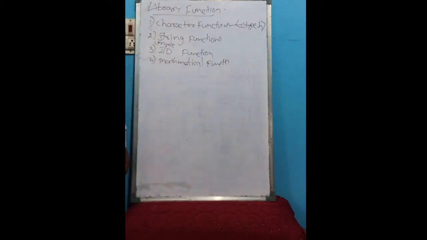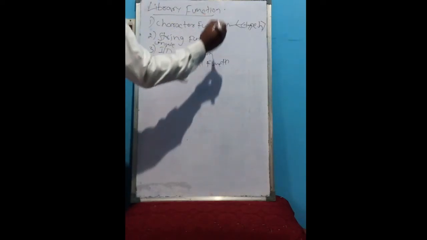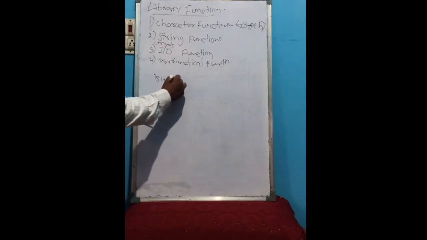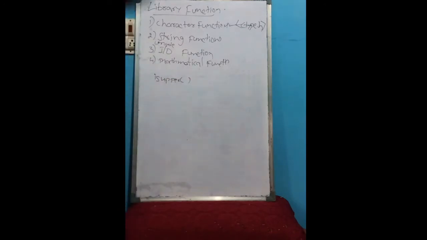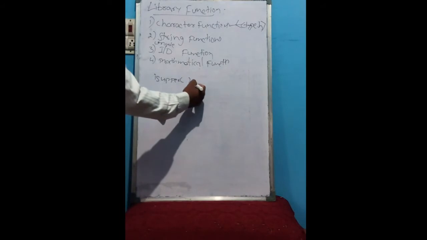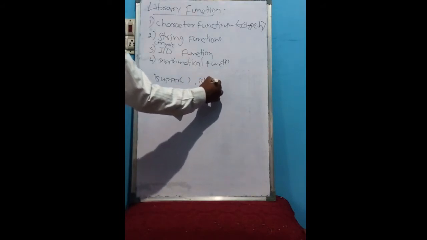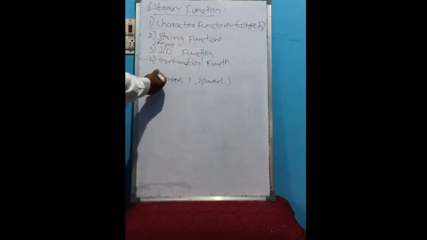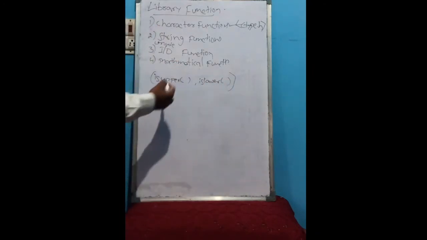Character functions mean manipulating the characters. An example is isupper, which checks or changes the letter to uppercase. If a lowercase letter is there and we want to change it into uppercase, we do this. Like that, islower is there, to change the letters to lowercase. Like that, there are so many functions. We use these types of character functions.